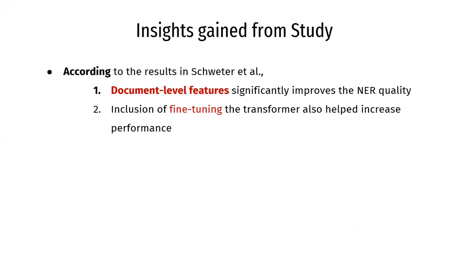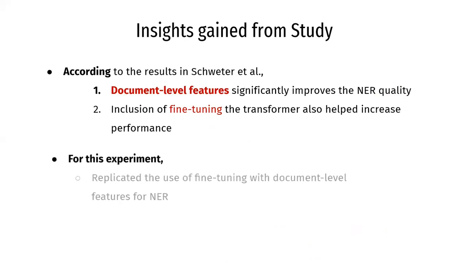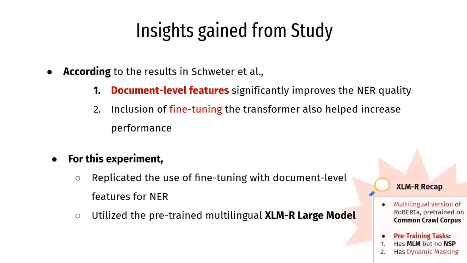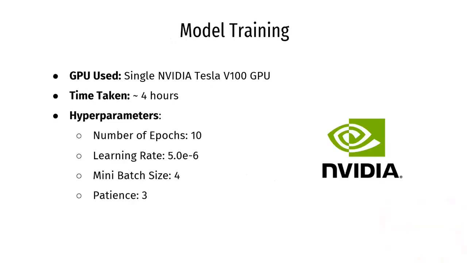The results obtained from the study showed that the use of document-level features and fine-tuning combined can help increase the performance of NER. With this conclusion, we chose to replicate the results of fine-tuning with document-level features for NER by utilizing the pre-trained XLM-R large model as our transformer. This model was trained with a single GPU, and the following are the hyperparameters used to train the model. Patience was used for early stopping, which enabled us to stop training if the results are not improving.